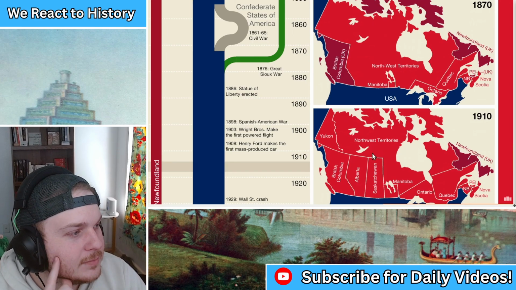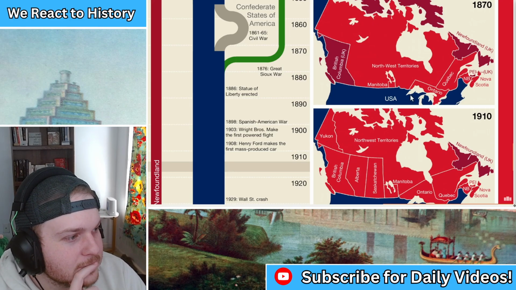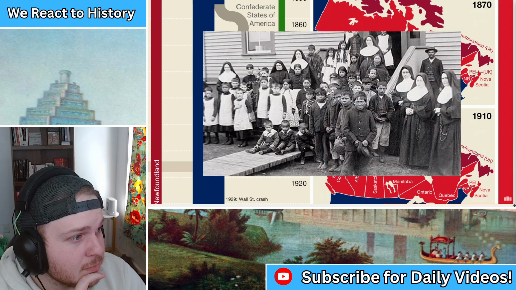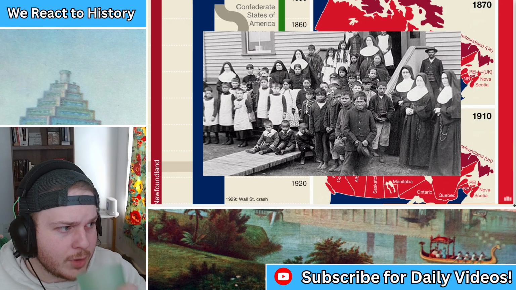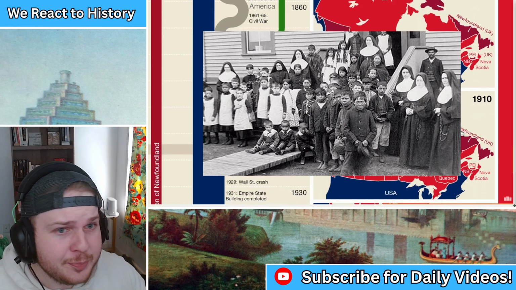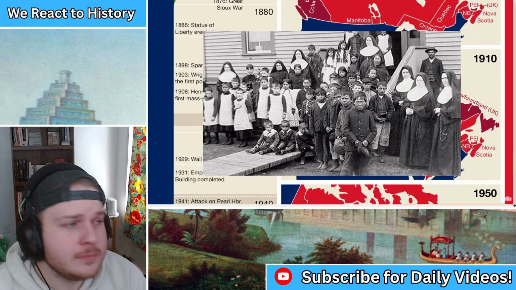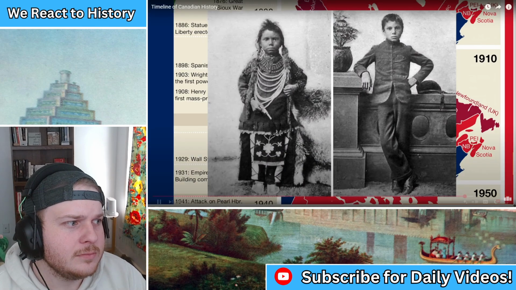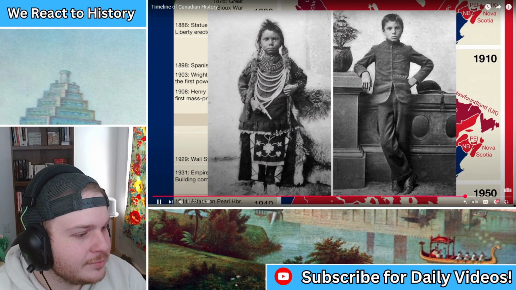There's also a new territory here known as the Yukon. It was the time period between these 2 maps that the darkest chapter in Canadian history began, the residential school system. The residential school system was a network of boarding schools for First Nations children that was funded by the Canadian government and usually run by churches. The purpose was to exterminate First Nations culture and to instead assimilate First Nations children into European culture.